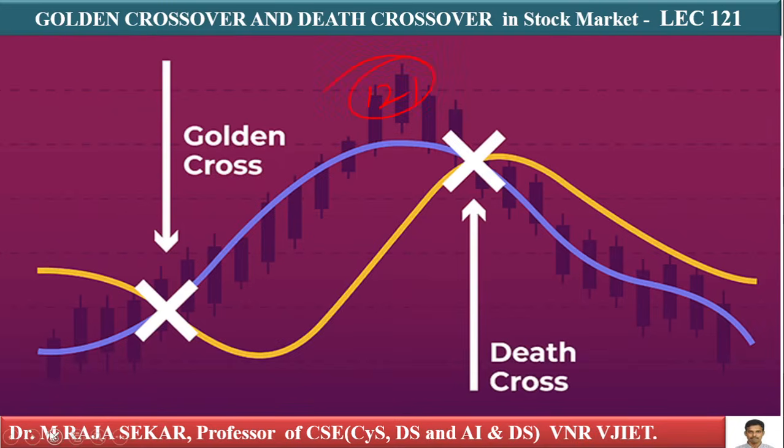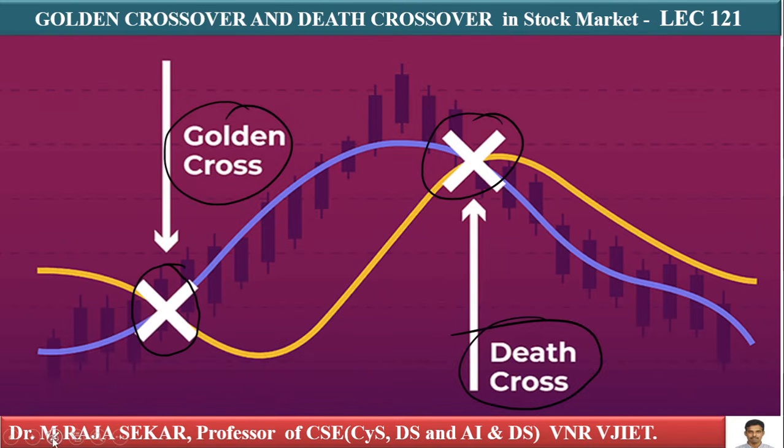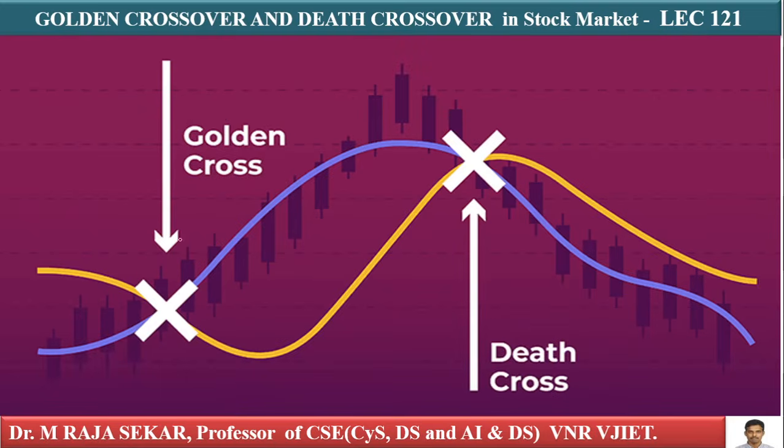In this lecture, we will try to understand golden crossover and death crossover. This point is the golden crossover point, and this point is the death crossover point. Why is it the golden crossover point? Let me assume this is the short term moving average, and this is the long term moving average.